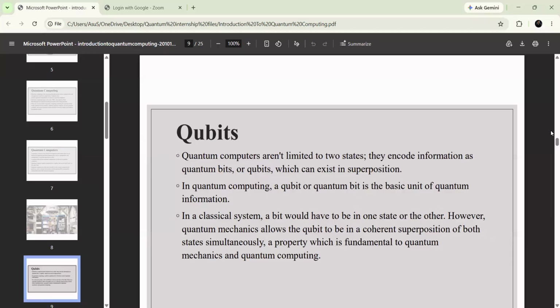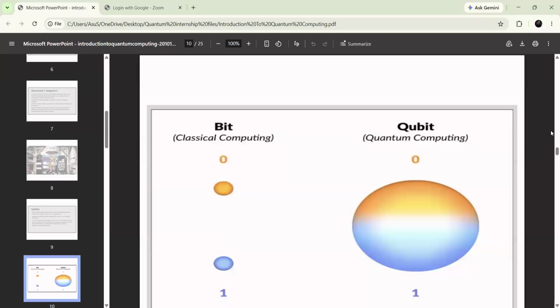However, in quantum mechanics, the qubits are allowed to exist in superposition. Superposition means it is going to exist in multiple states at the same time. So this is the fundamental property of quantum mechanics and quantum computing.